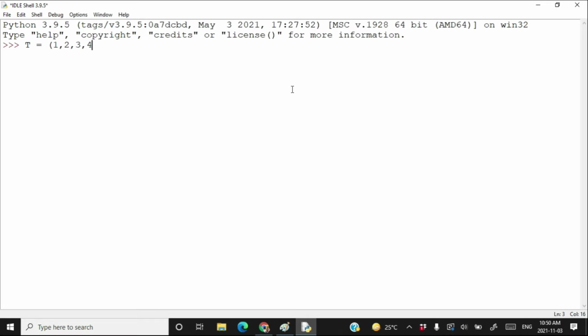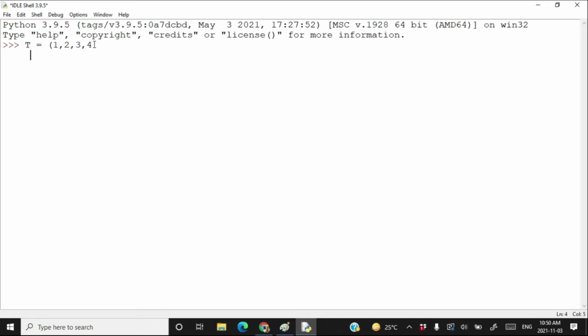So in order to do it, you can just press enter if you have exhausted a complete line and you do not have available space for other elements in that line. In that case you can press enter and continue typing other elements of the tuple.